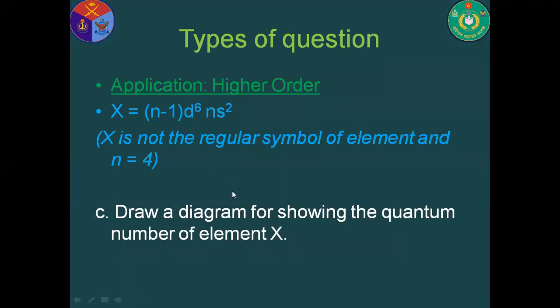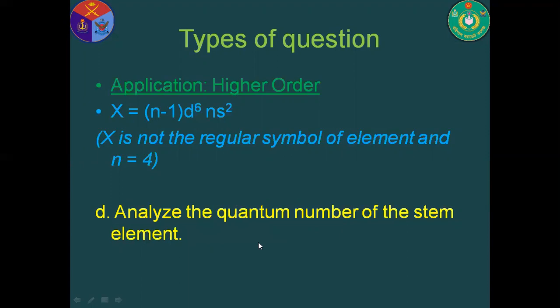Third type of question, application-based question: draw a diagram showing the quantum numbers of element x. What is x? It is (n-1)d6 and ns2. This is the outermost electronic configuration. The value of n is 4. So you need to first define the element. This is iron, and you need to answer the question.